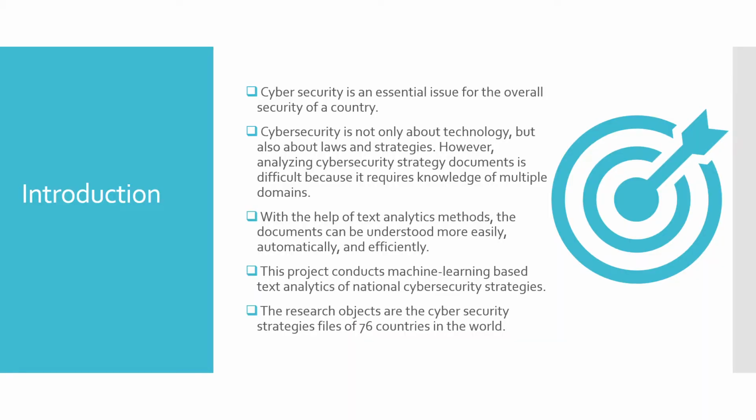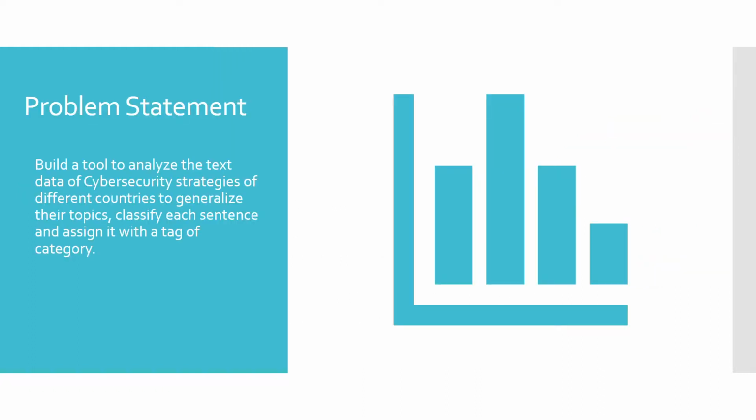Cybersecurity is an essential issue for the overall security of the country, and it is not only about technology, but also about laws and strategies. However, analyzing cybersecurity strategy documents is very difficult because it requires knowledge of multiple domains. But with the help of text analytics methods, the documents can be understood more easily, automatically, and efficiently. This project conducts a machine learning-based text analytics of national cybersecurity strategies, and our research objects are the cybersecurity strategy files of 76 countries in the world.